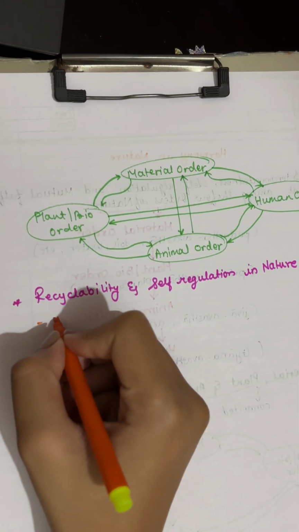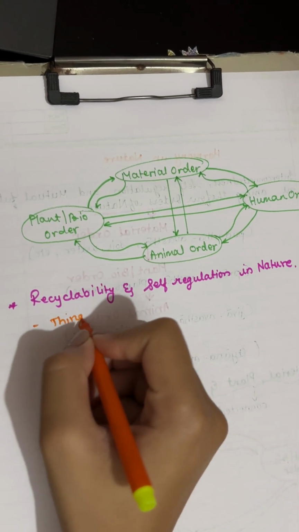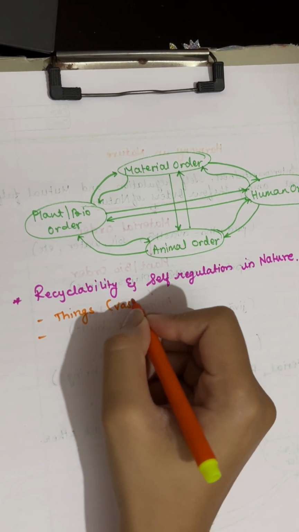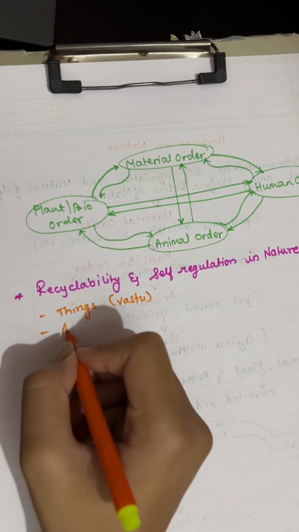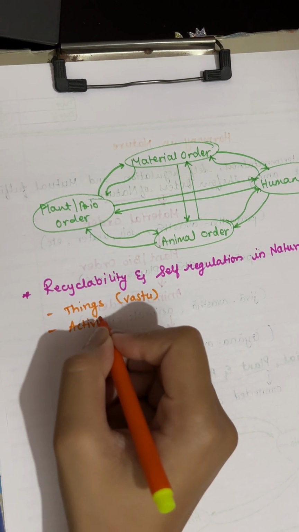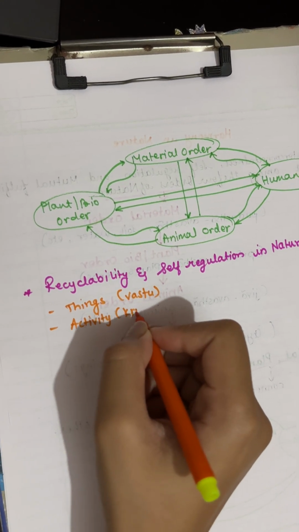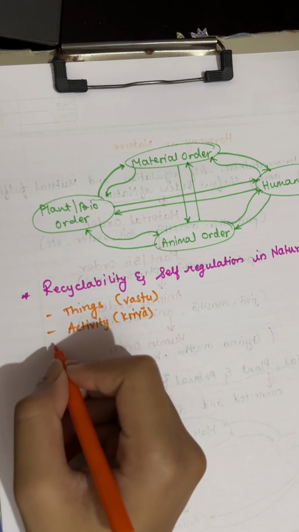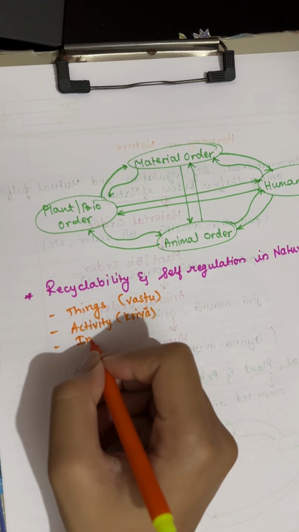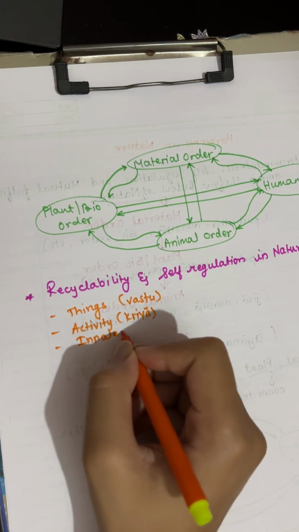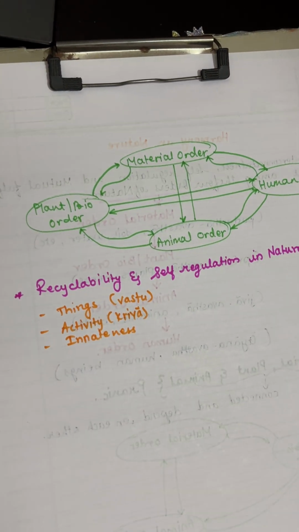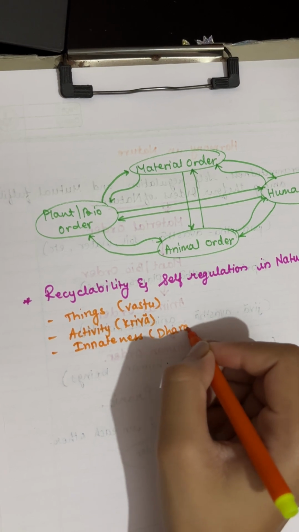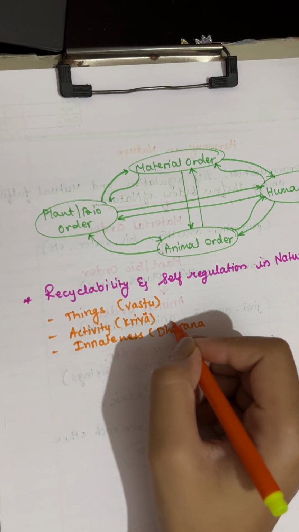So we had some points: things, that is vastu, activity, that is kriya, then we had innatedness, which is dharana.